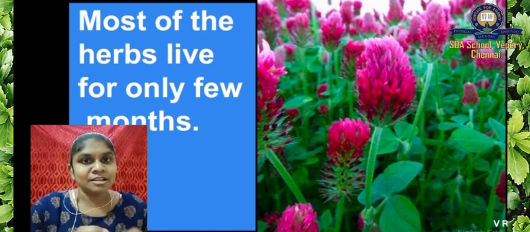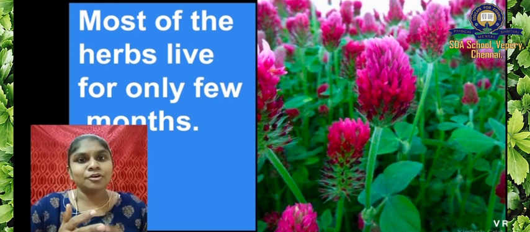Herbs live for only a few months. Shrubs, we have seen shrubs, right? Shrubs live for many years, and trees also live for many years. But when you come to herbs, they live only for a few months, not for many years.